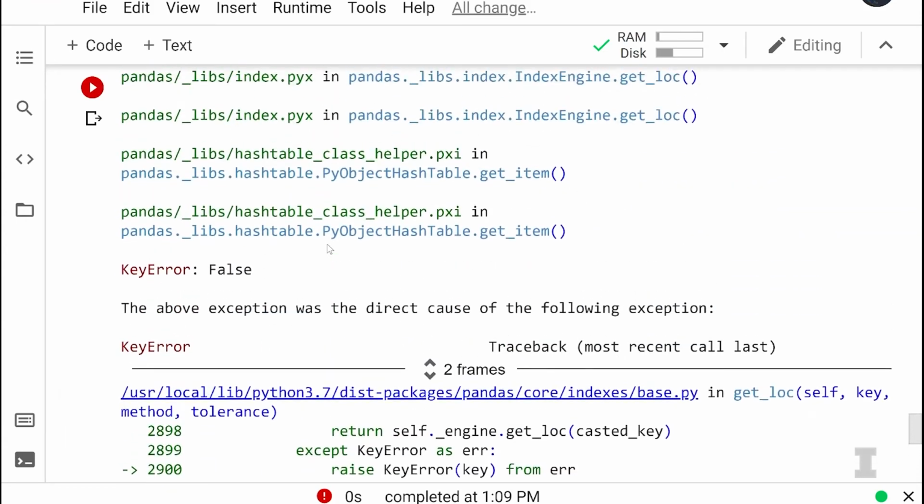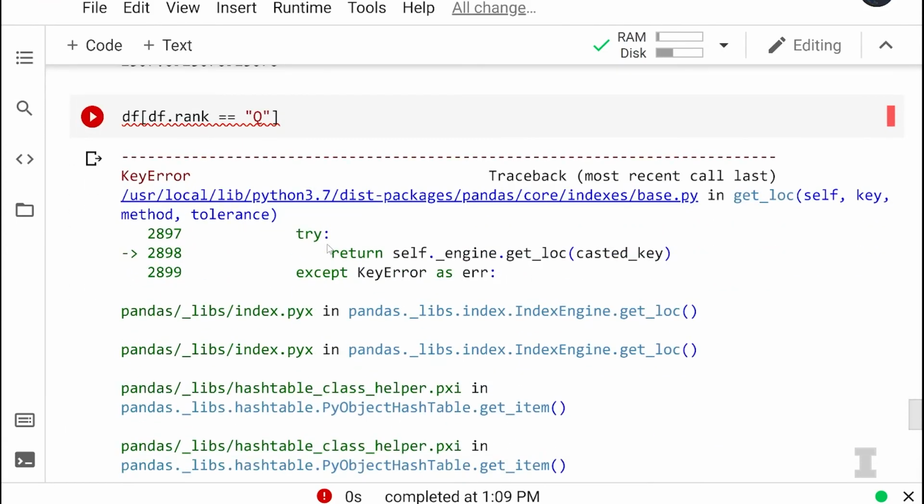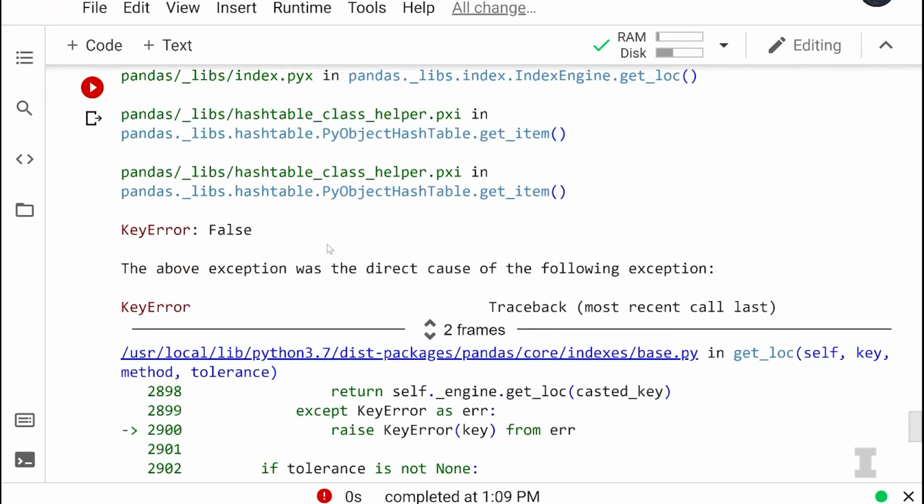Do you see any other text in there? Maybe something to do with rank. No. So Python's being cryptic at this point. But what's almost certainly happening is rank is a statistical term. Whenever you use this dot notation, it's the shorthand of using the square bracket notation.